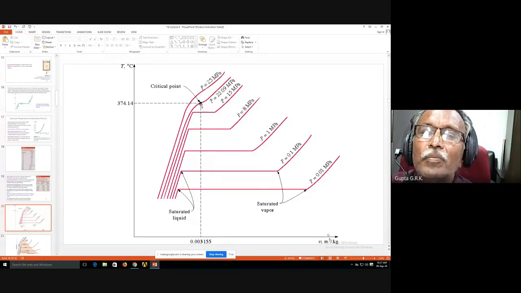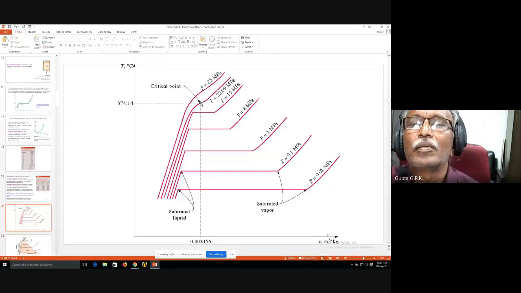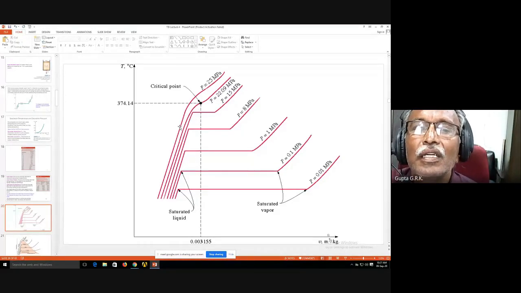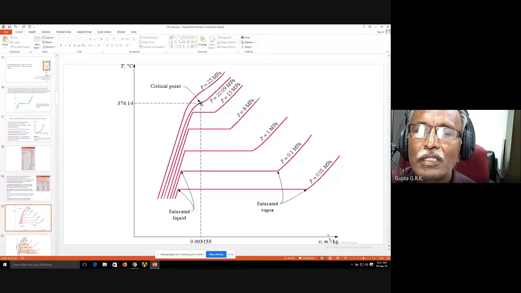And there is a point here. This is called the critical point. Here I have the liquid portion, this is the liquid and vapor portion, and this is completely the vapor portion. This horizontal portion is a mixture of liquid and vapor, and gradually its length gets reduced as I increase the pressure. At a certain pressure, there will not be any horizontal portion. That is what is called the critical point.